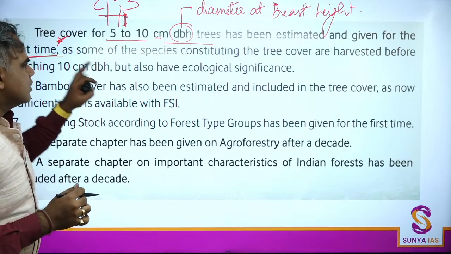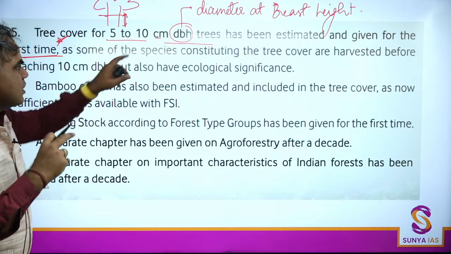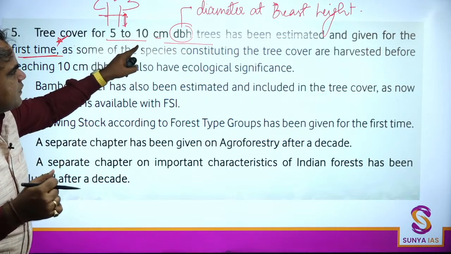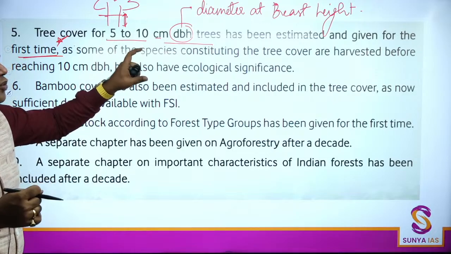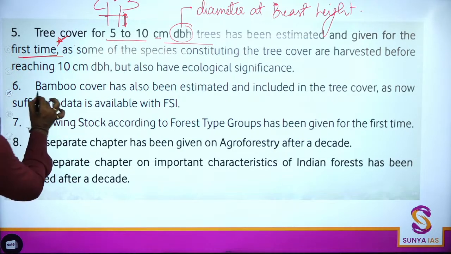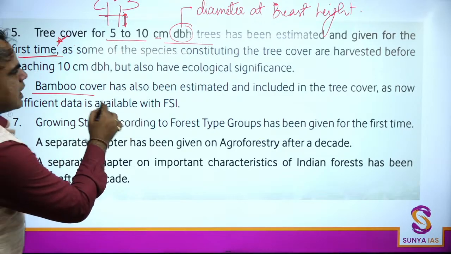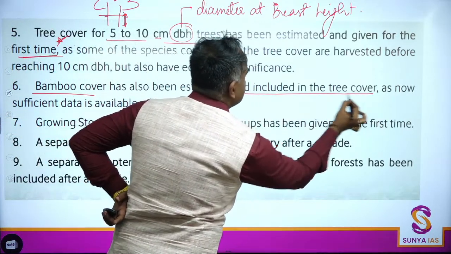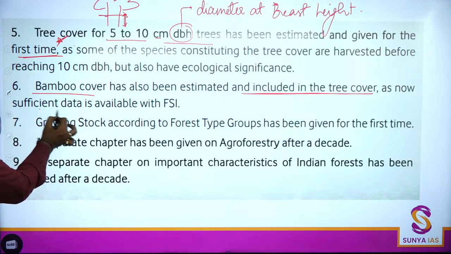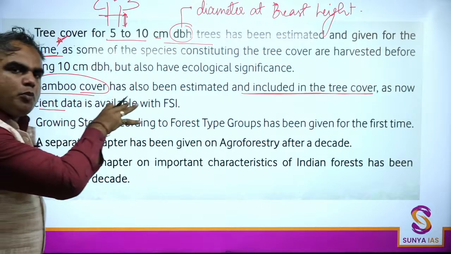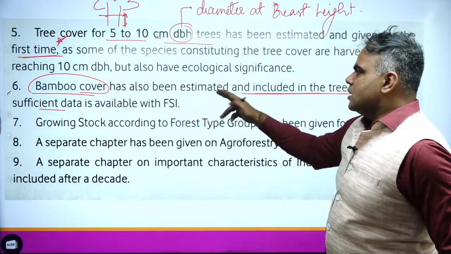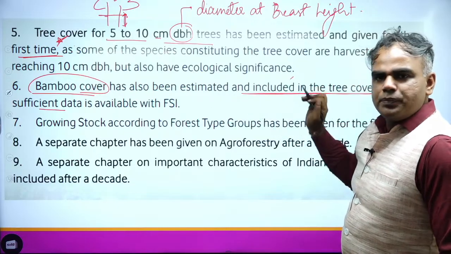पहले क्या होता था? That even this particular range was not being considered. But this is happening for the very first time, that 5 to 10 centimeter DBH trees have been estimated, and this has been given. Other than that, bamboo cover estimated, and the main thing is it is included in tree cover. Because now you have sufficient data available. In fact, when I do the bamboo part, I'll also tell you which state has the most bamboo cover. So we'll also see that this has been estimated and included, right?